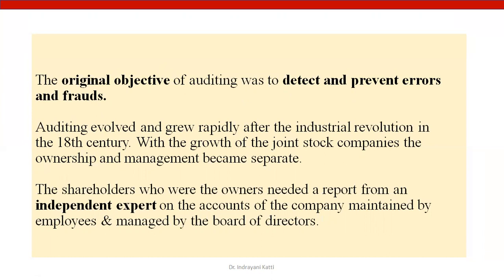And it was the Companies Act of 1913, not 2013, 1913, which made it compulsory for every company incorporated under the Companies Act to have its accounts audited by a professional auditor.